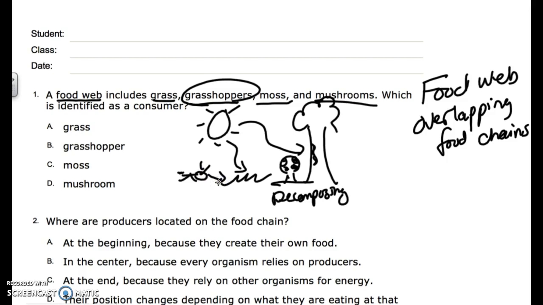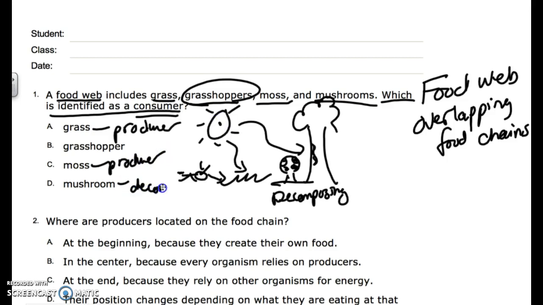Now, which is identified as a consumer? I know that grass is a producer. I know that moss is a producer. They got energy from the sun. I know the mushroom, I even labeled it as a decomposer. The grasshopper is a consumer. My answer to number 1 is B.